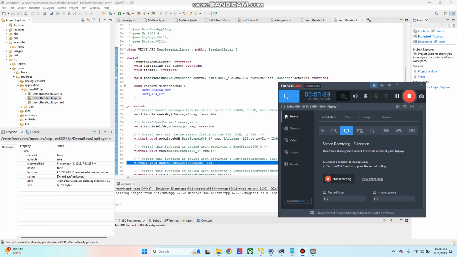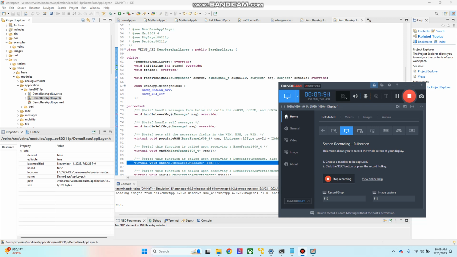Now let's see the existing arrangement. I have gone to the source code, in the Veins source, modules, application, IEEE 802.11p. It is a DSRC protocol. It is using the DSRC protocol for vehicle to vehicle communication. This is the header file. You can see there are two messages: send beacon event and send WSA event.